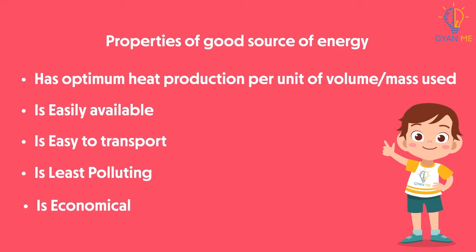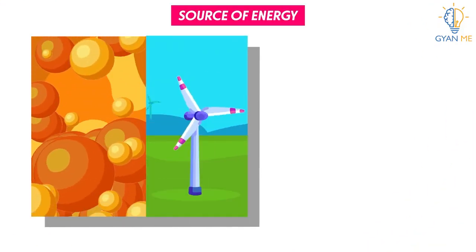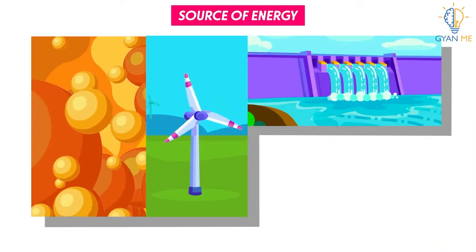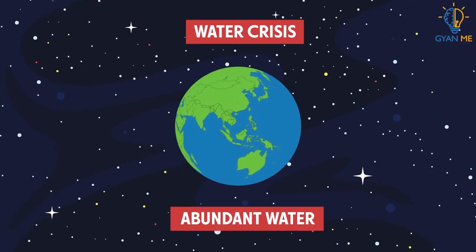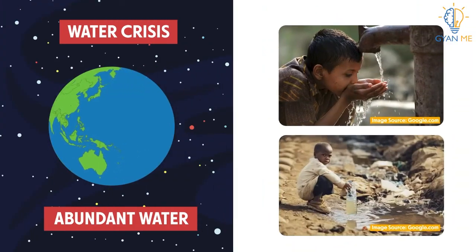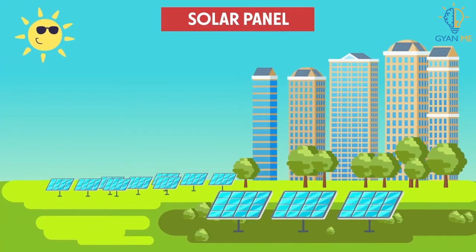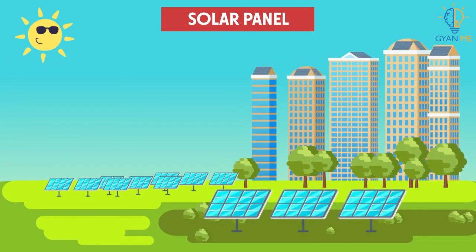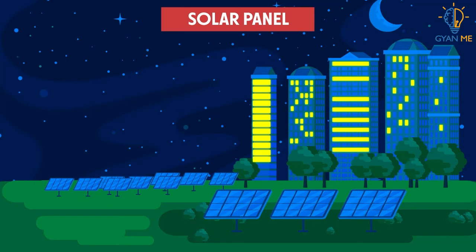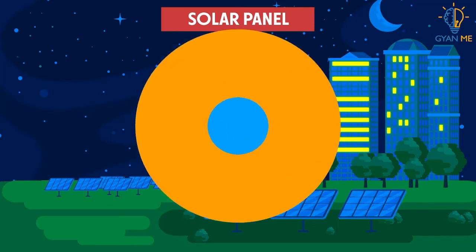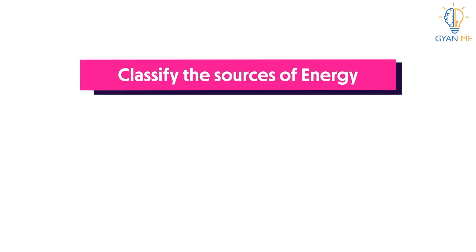So students, in this video, we learnt about multiplicity of the sources of energy in today's times and the paradox of scarcity in abundance. We also learned about characteristics of good sources of energy and how to choose sources of energy wisely. In our coming video, we will attempt to classify these sources of energy and we will also see what are fuels.